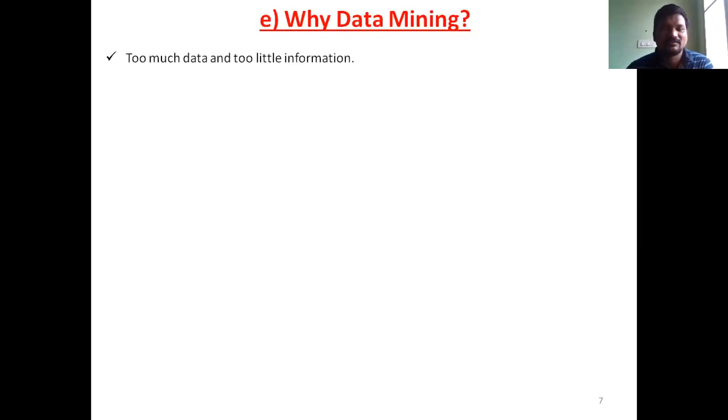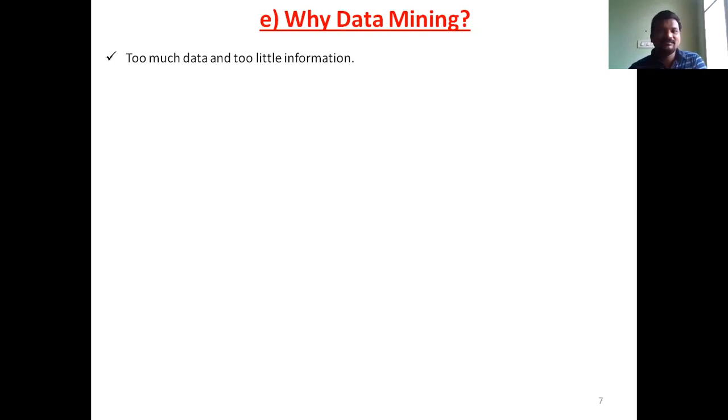Why data mining? Real world data is always large. What is real world data? Every day, for example, if you take Facebook data, Twitter data, or Google data, a large amount of data is generated every day. Your data size may have been GB before, now it is generating TB, terabytes of data, petabytes of data. After 10 years, every day you will be generating petabytes of data.